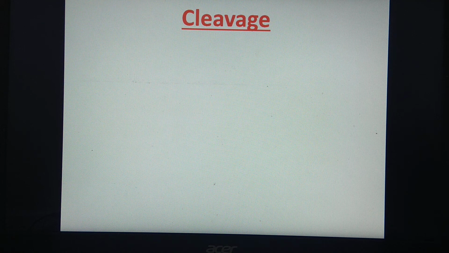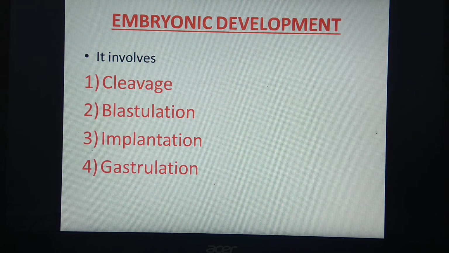In the previous lecture, we started with embryonic development. This embryonic development includes cleavage, blastulation, implantation and gastrulation. In the previous lecture, we completed cleavage, blastulation and implantation. In this lecture, we are going to study the process of gastrulation.